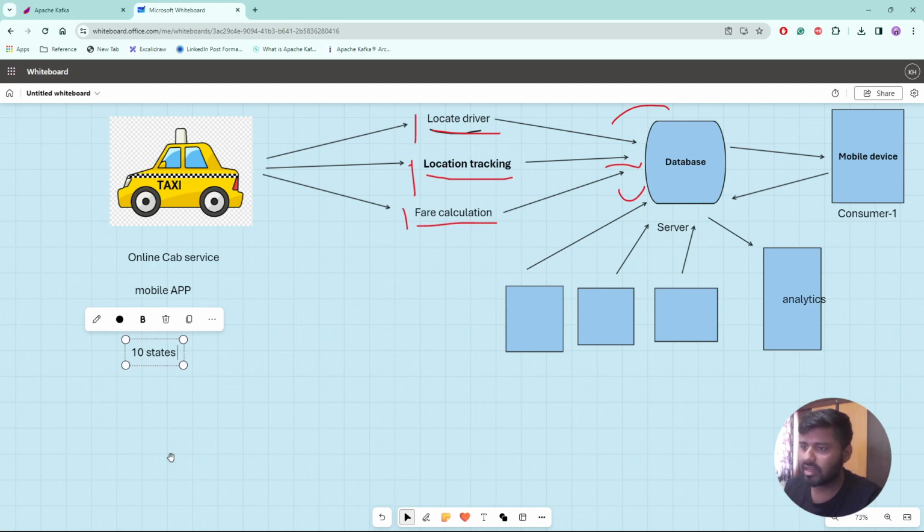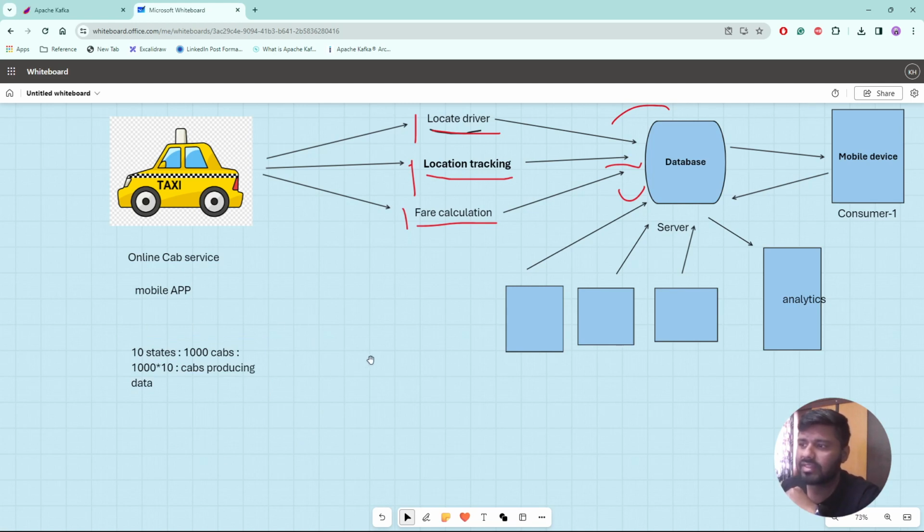In each state, probably I have around 1000 cabs operating. And 1000 multiplied by 10, these many cabs are producing data. Sounds a bit interesting now.